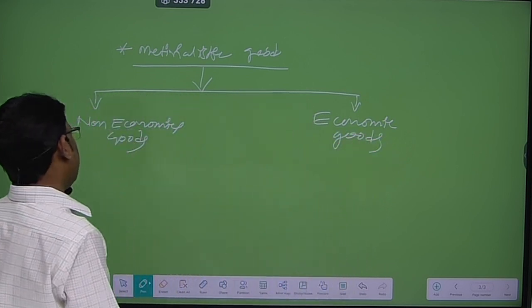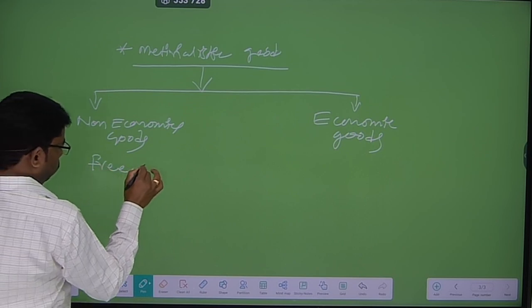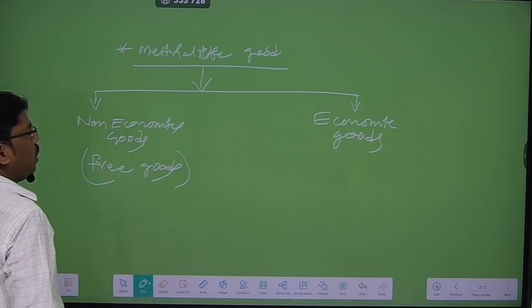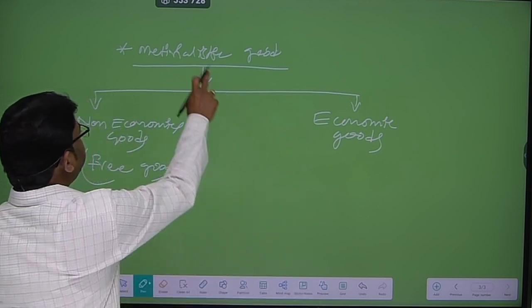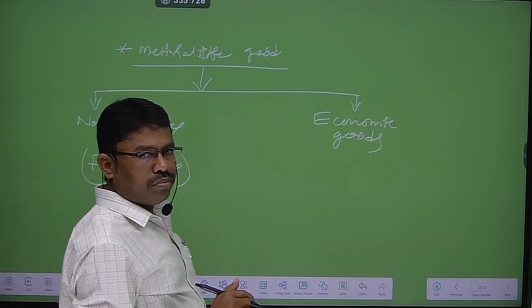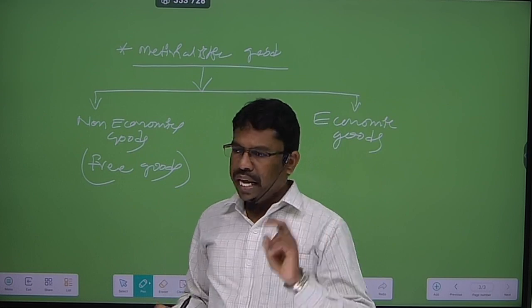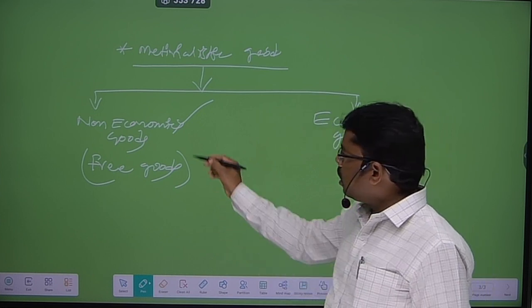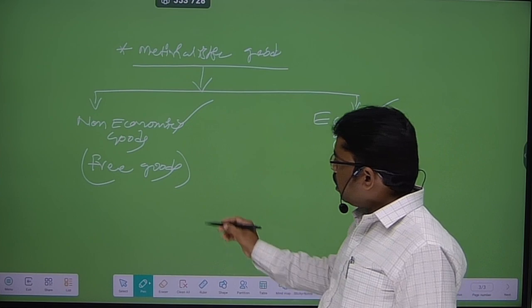Okay, so the non-economic goods also known as free goods. The materialistic goods are divided into two types, that is economic goods and non-economic goods.